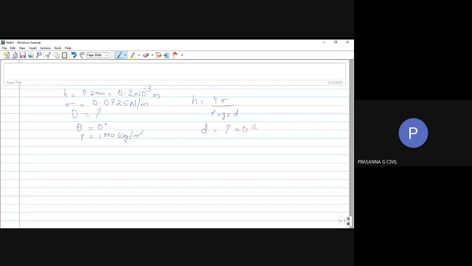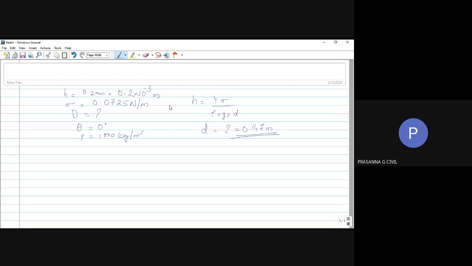So minimum the diameter should be 0.147 meters if H has to be of 0.2 mm, given that surface tension developed is so much. I hope everybody was able to do it. It's a simple substitution. So please finish it and we can wind up the class.